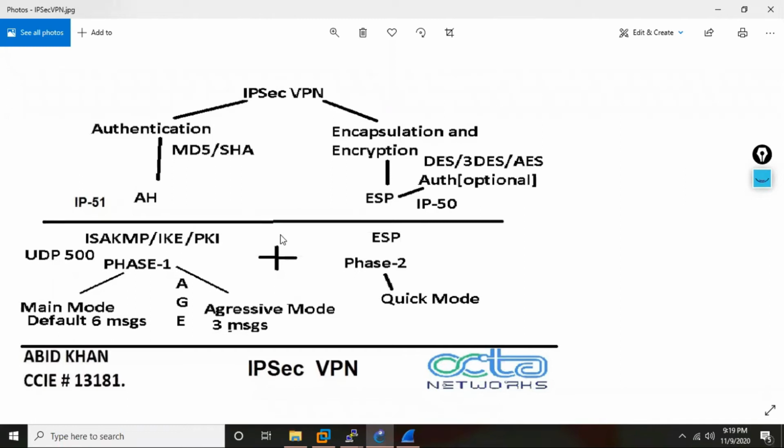The public key is what? Shared on the internet. You send the public key. So what will happen on the internet if somebody captures also your public key? No problem. Even if they capture the public key also, there won't be any problem. Understand?